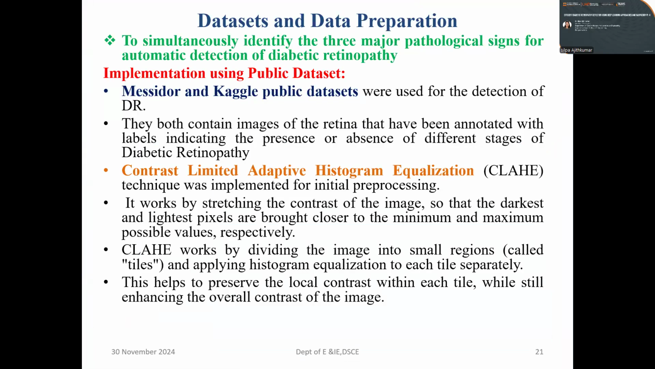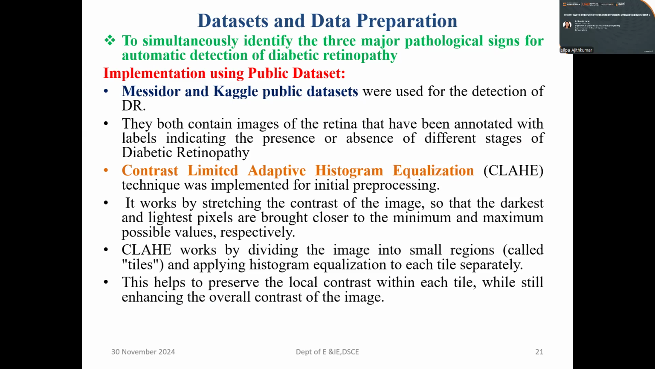Next, we have the data sets and data preparation. This is done to simultaneously identify the three pathological signs for the automatic detection. The implementation is using public datasets, Messidor and Kaggle. They both contain images of the retina that have been annotated with labels indicating the presence or absence of different stages of diabetic retinopathy.